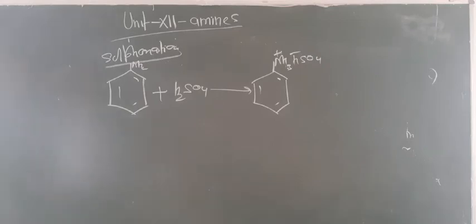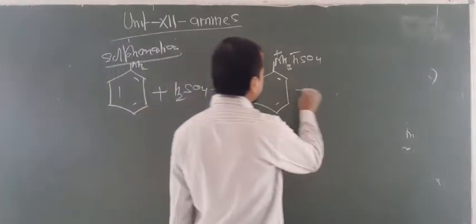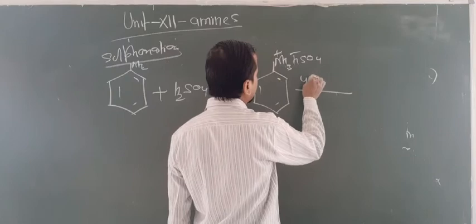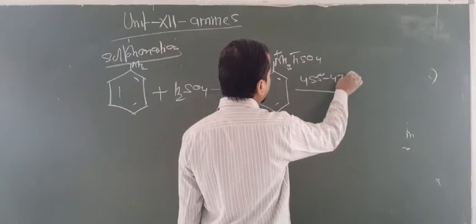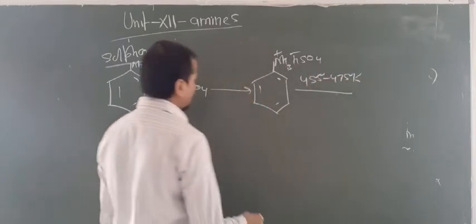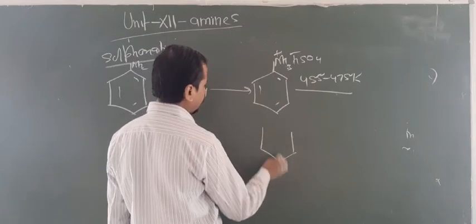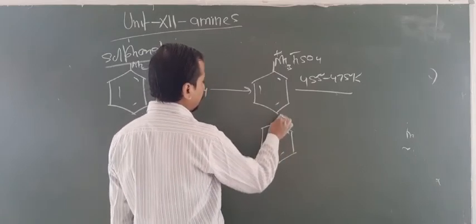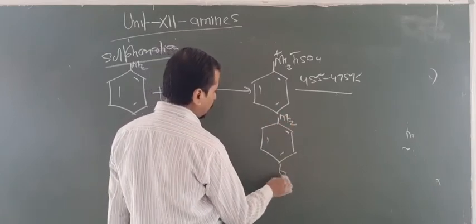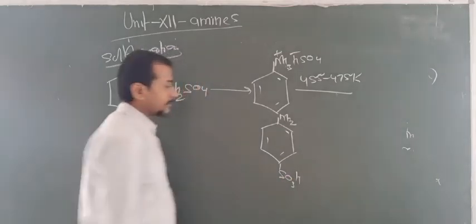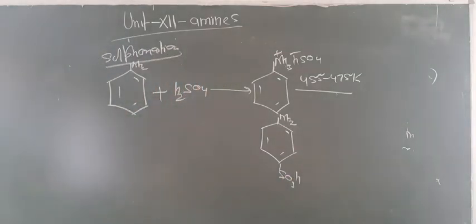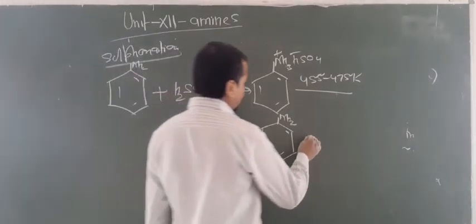Now it will be heated at 455 to 475 Kelvin. So this will change into NH2 and SO3H at para, which is known as para amino benzene sulfonic acid. Now what happens here?